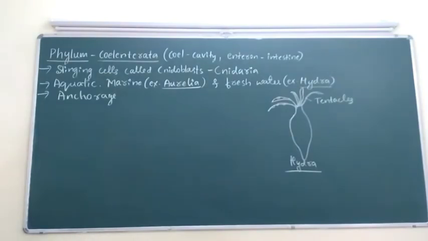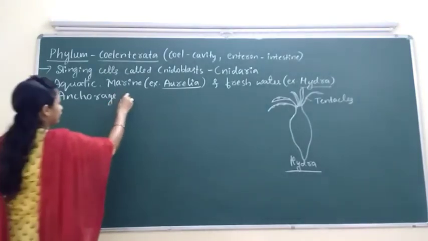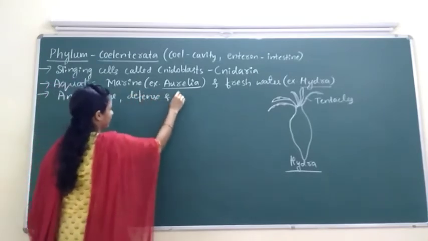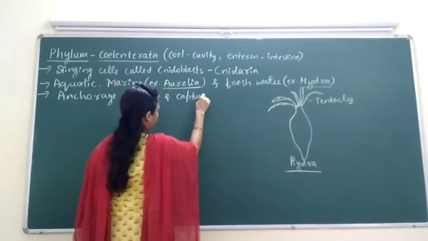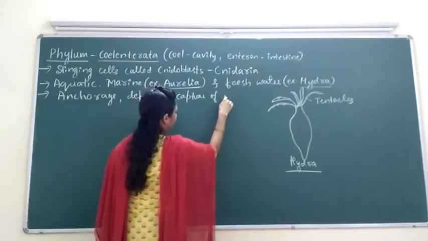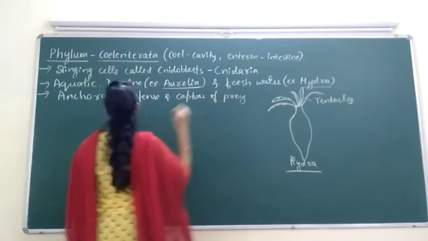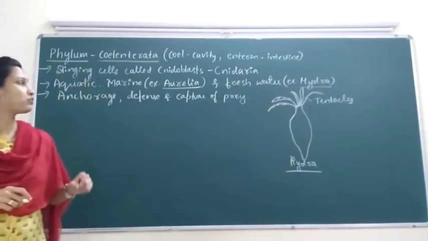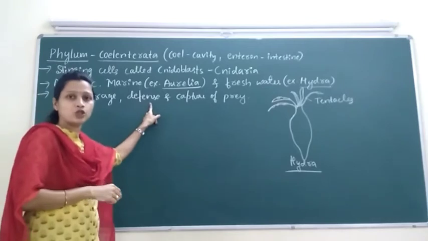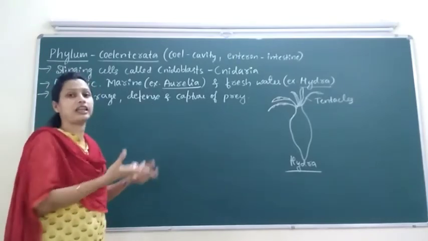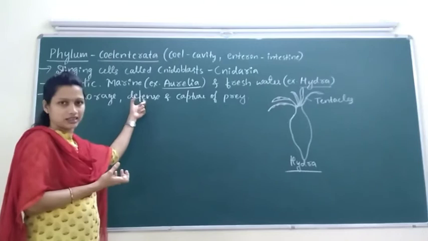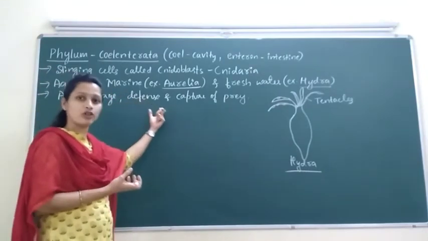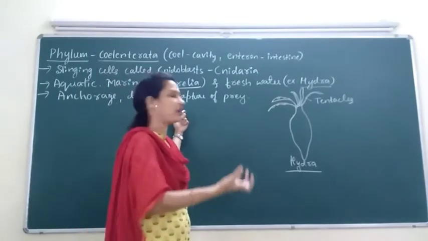They are also helpful for defense and for the capture of prey. Defense means to protect themselves from their enemies.